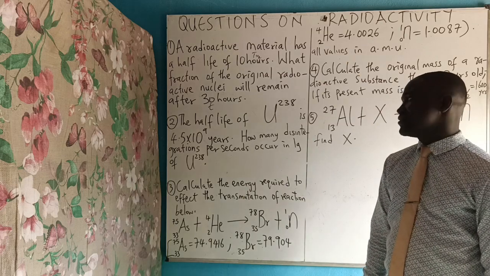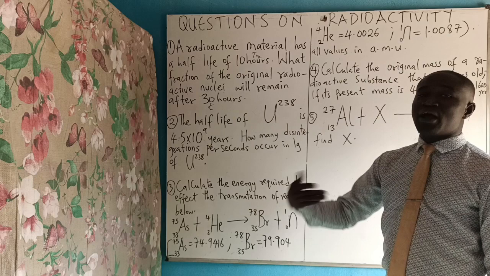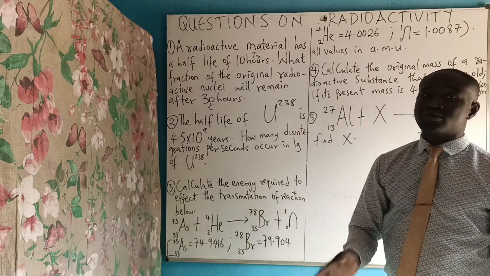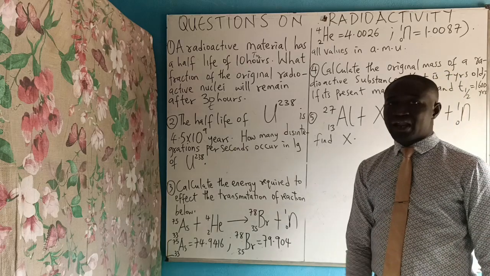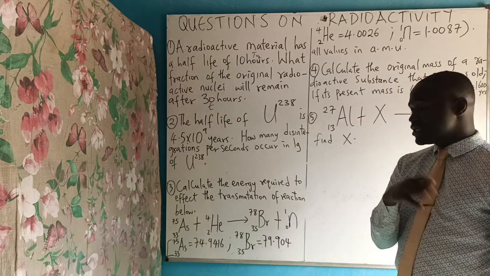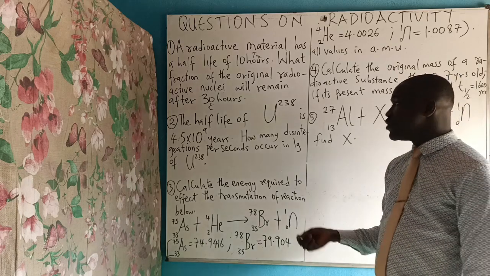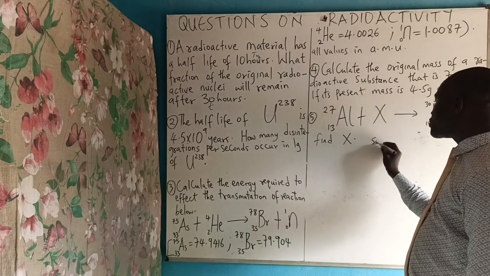Wow. It undergoes natural radioactivity. So if you want it to disintegrate quickly, it means you have to bombard it with high-energy particles such as neutrons. It will just disintegrate without getting to its half-life. That is what we call artificial radioactivity or transmutation. We'll talk about all these things in the introduction part of this topic. Now, let's see how to solve this question.